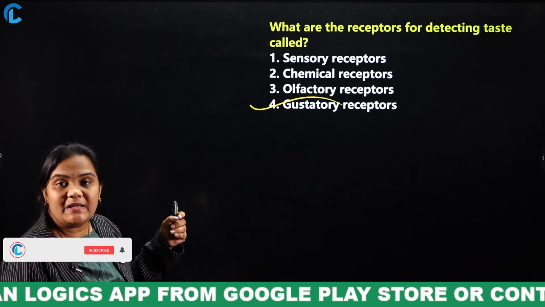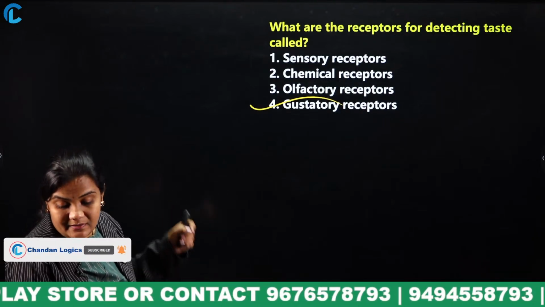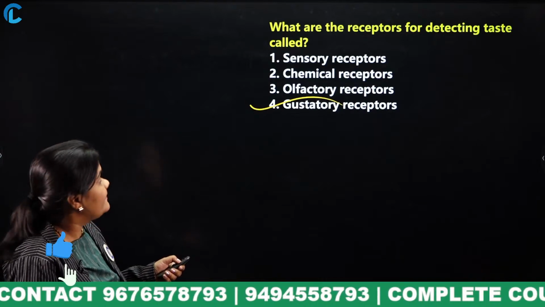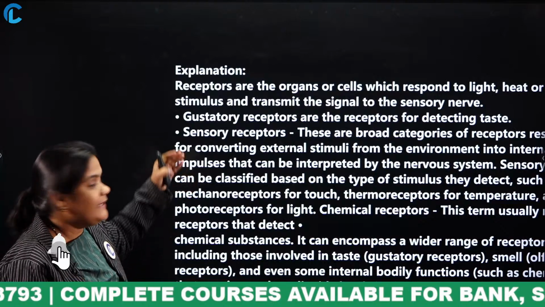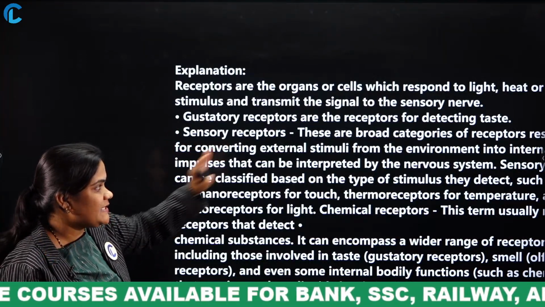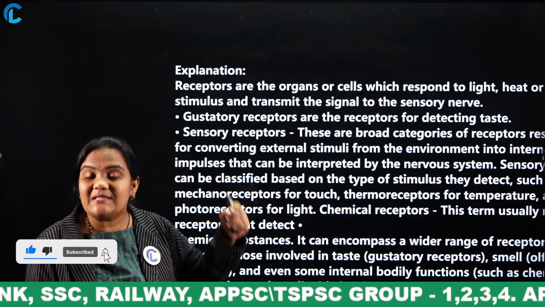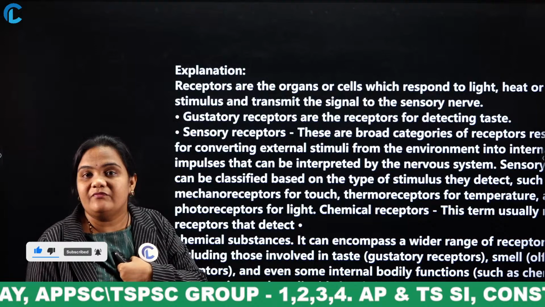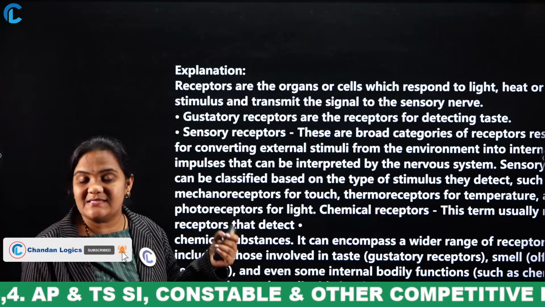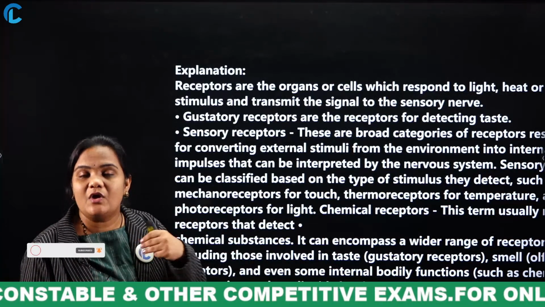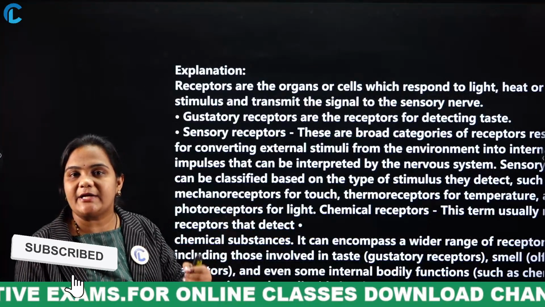The instrument which is used to measure the smell is known as what? Olfactometer. Yes, very good, Samata. Receptors are the organs or cells which respond to light, heat or other stimulus and transmit the signal to the sensory nerve. They act as sensors in our human body. They react to light, smell and taste.